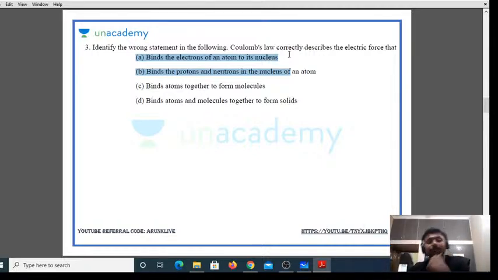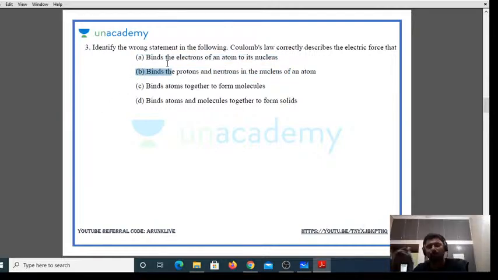Next, second one, binds the protons and neutrons inside the nucleus. This is something strange, I think. Protons and neutrons, why are they bound to be inside the nucleus? Because of the strong nuclear force. It is not due to Coulomb's law, or it is not due to Coulomb force. It is due to strong nuclear force. They have been bound inside. Option B is the wrong statement we have to mark.